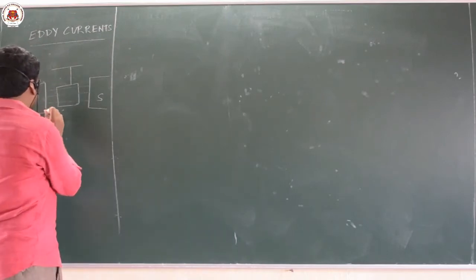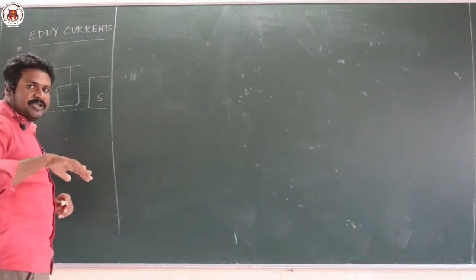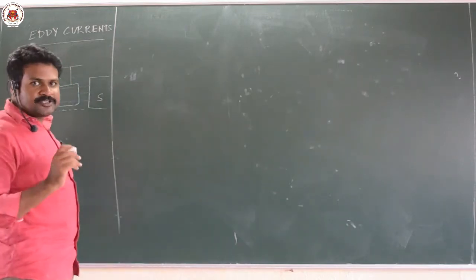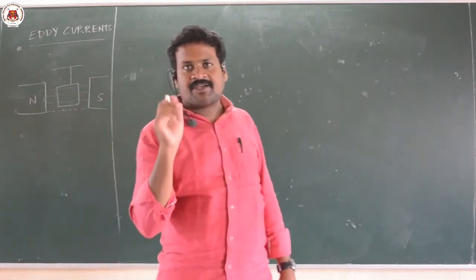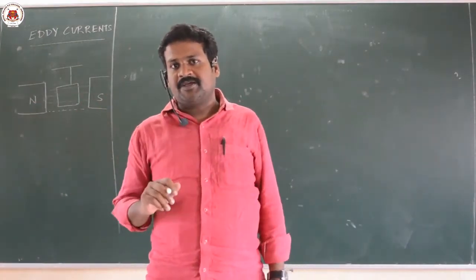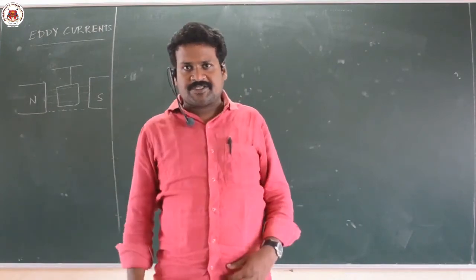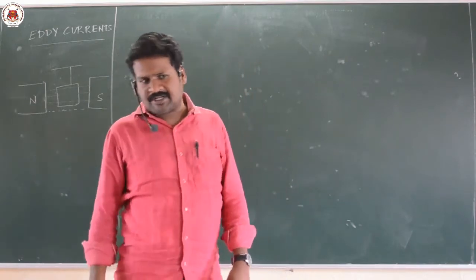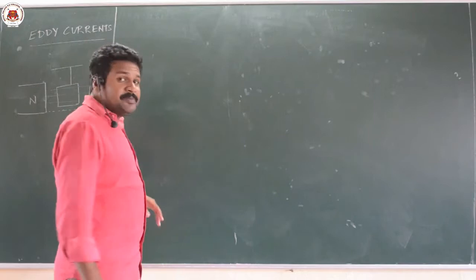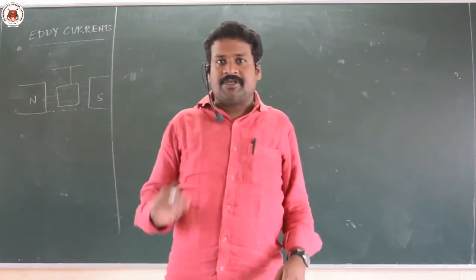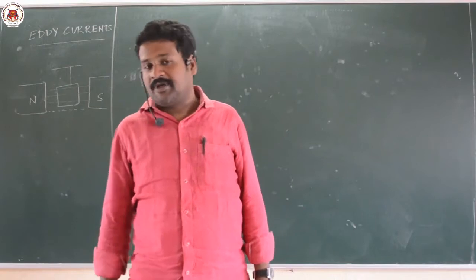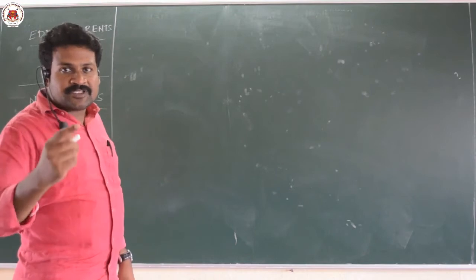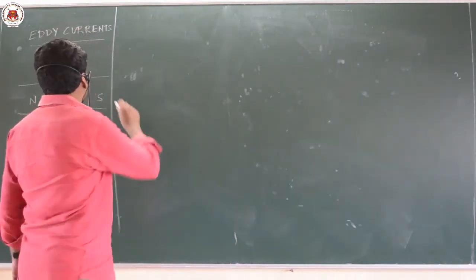As we are cutting magnetic field lines, what happens? According to the principle of electromagnetic induction, what Faraday has told, EMF is induced because you are changing the magnetic flux, you are just cutting the magnetic field lines. So, because of that, EMF is generated in that copper plate. And that developed EMF will always oppose the cause. That is what we discussed in Lenz law.